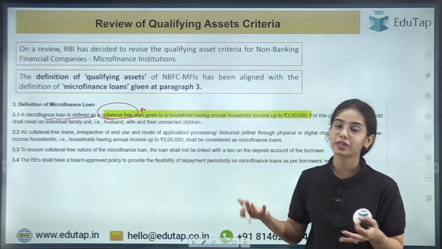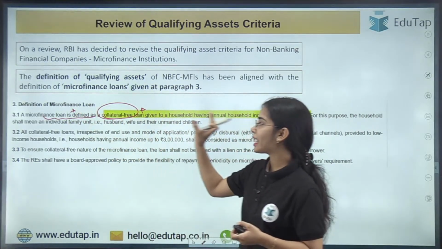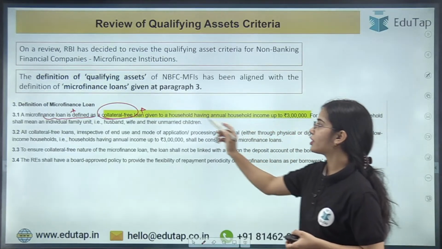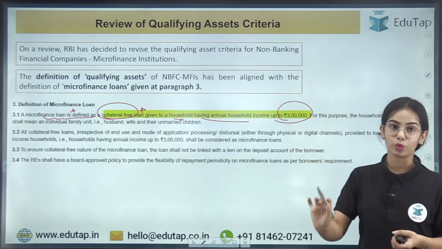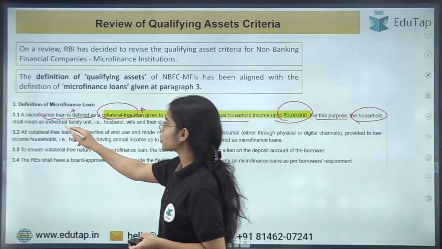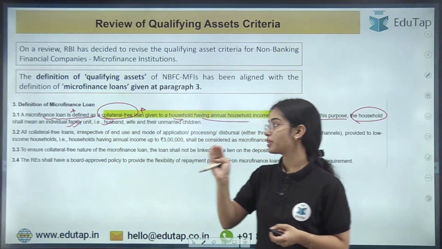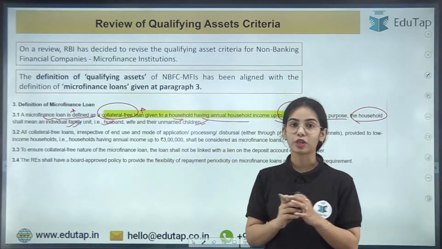So there is no collateral that is required. Okay, so a microfinance loan, a small loan, is defined as a collateral free loan given to a household having annual household income up to 3 lakh only. For this purpose, the household shall mean an individual family unit consisting of husband, wife, their unmarried children. Okay, so this is the idea of the microfinance loan.